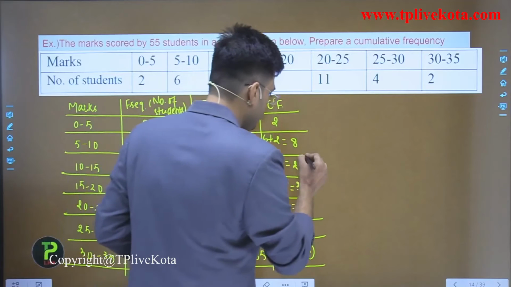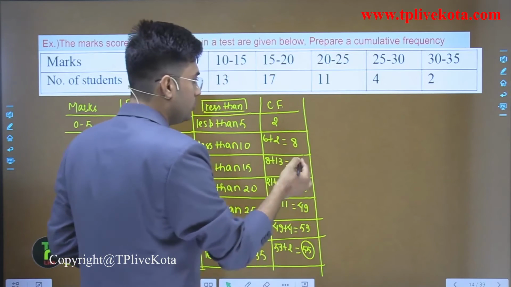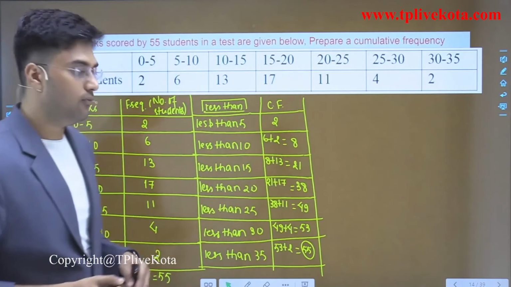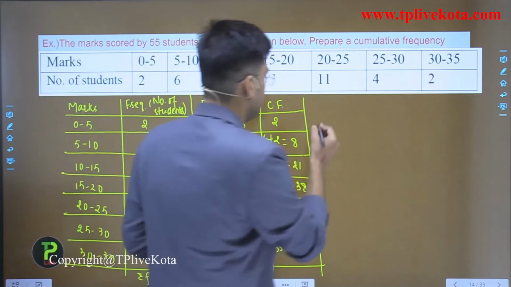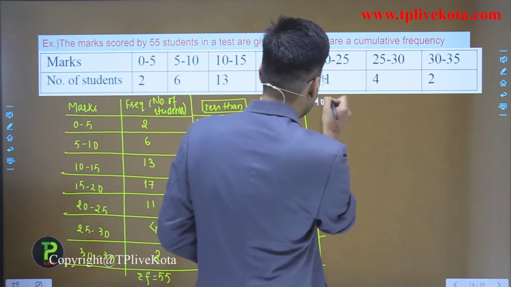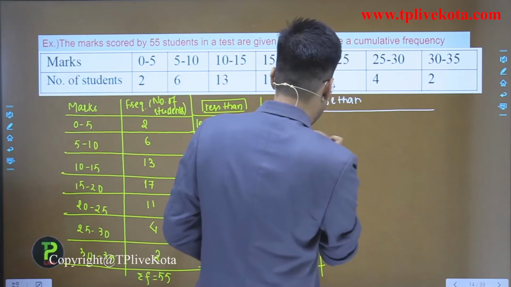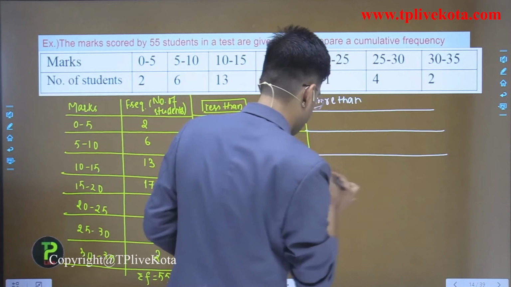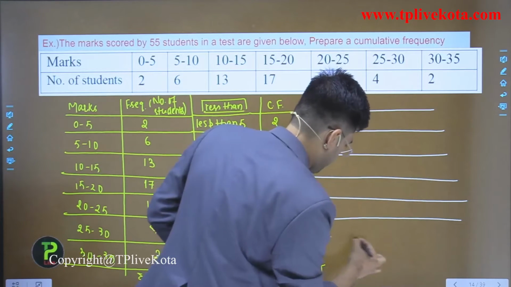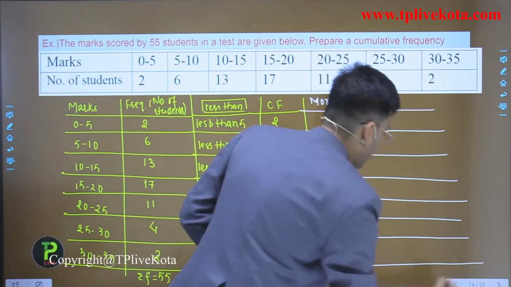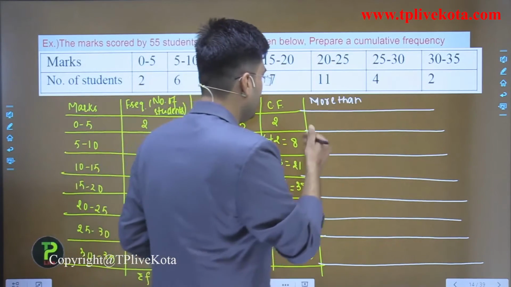So students, now we can also find the more than frequency table for this. So now let's find the more than. And students, we know that to find the more than table we use the lower limit.